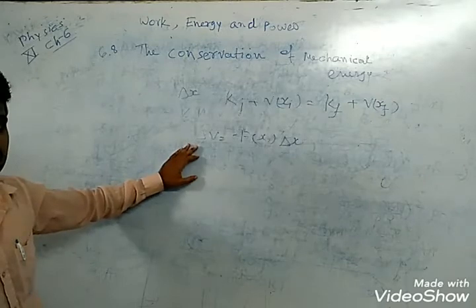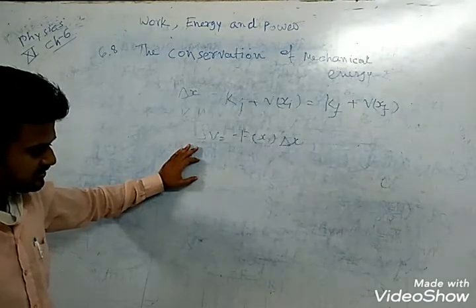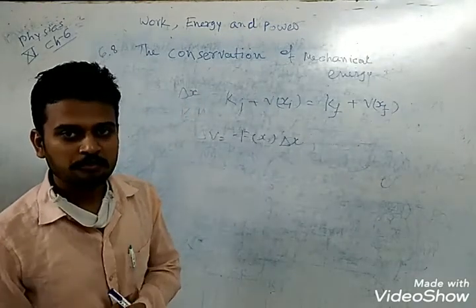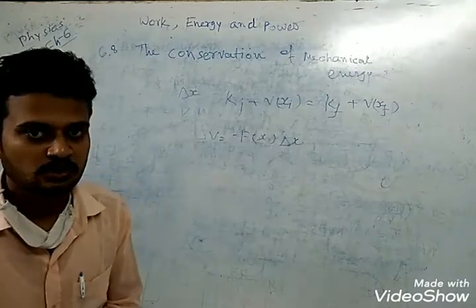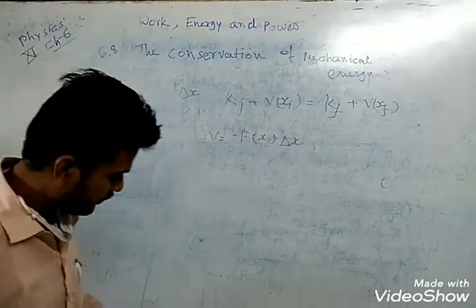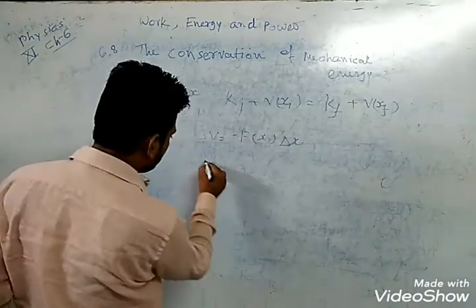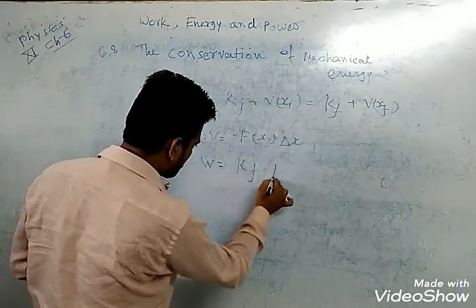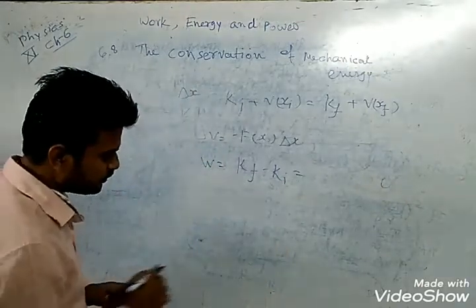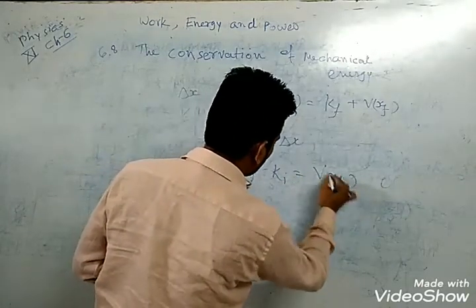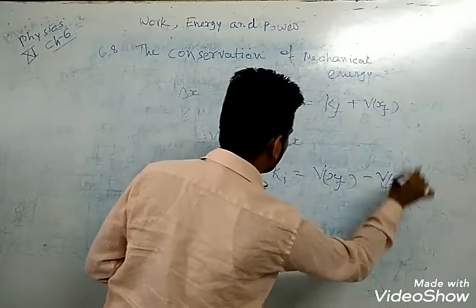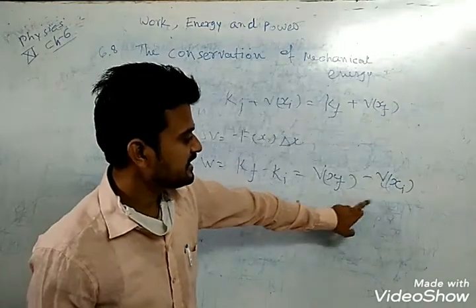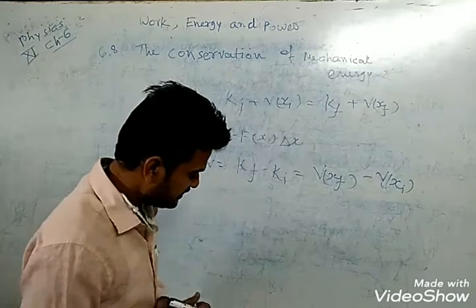Second, work done by a conservative force depends only on the end points, not on the path. Work is equal to af minus ai, meaning final minus initial energy.